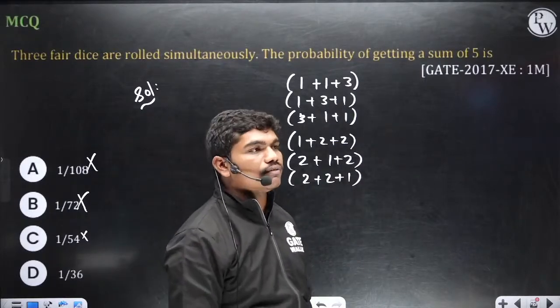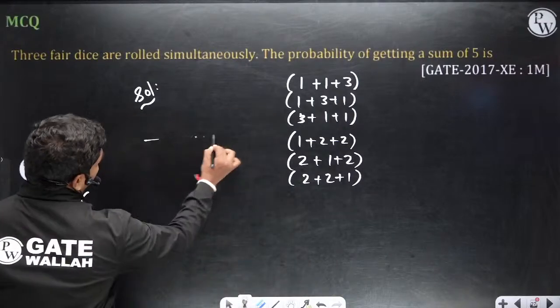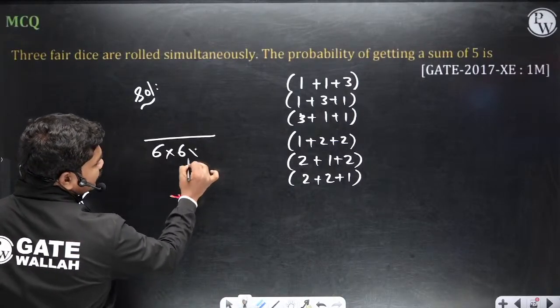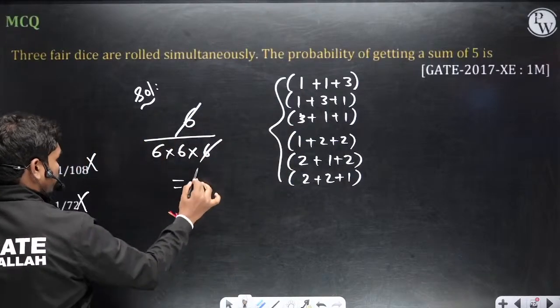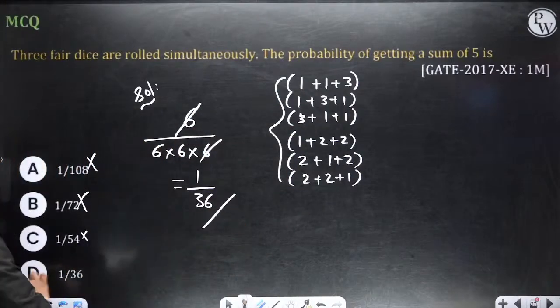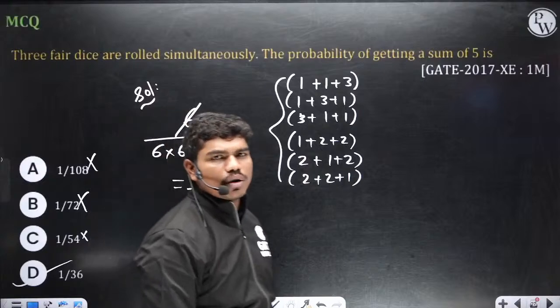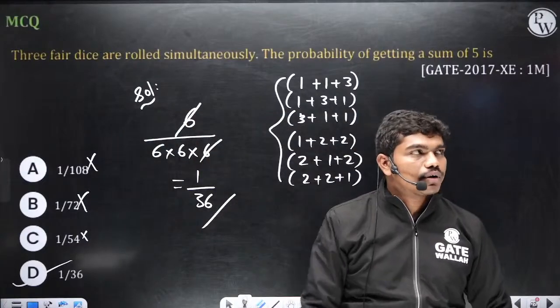Okay, sum to be 5. So total possibilities are how many? 108. All the 3 dice can fall in any of the 6 ways, and these are actually 6. So 6 by 216, that is 1 by 36. That's it. No permutations, no combinations, nothing. Simple counting.